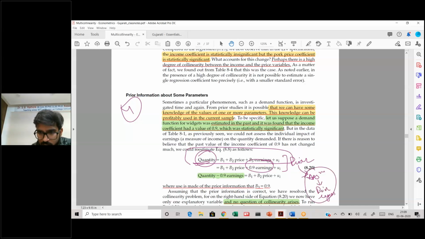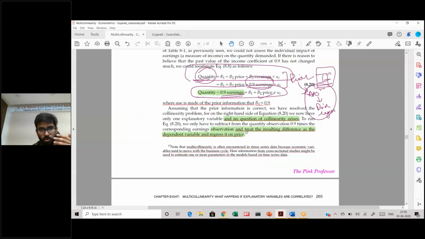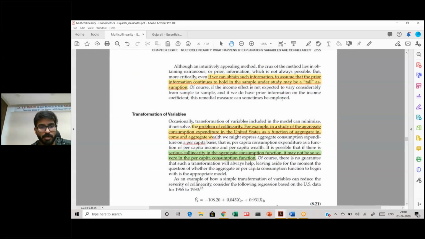Now, this is a big if. If this relationship holds, then this regression becomes a two-variable regression, because you have just reduced all of your quantities with 0.9 into earnings, and now you can find out your B2. But again, A, do you have the means to find out this relationship? B, even if you had this relationship in the past, does it really exist now? These are the two problems that you might face.